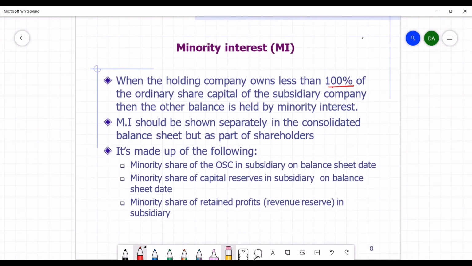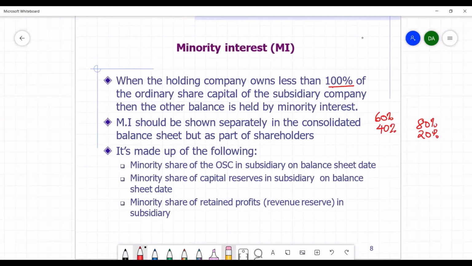For example, if the holding company acquires 60% of the subsidiary, then 40% remains with other shareholders. If the holding company acquires 80%, then 20% remains with the other shareholders, and so on. Whatever remains with the other shareholders is what is known as minority interest. The minority interest is the ownership held by other shareholders who are not members of the group.